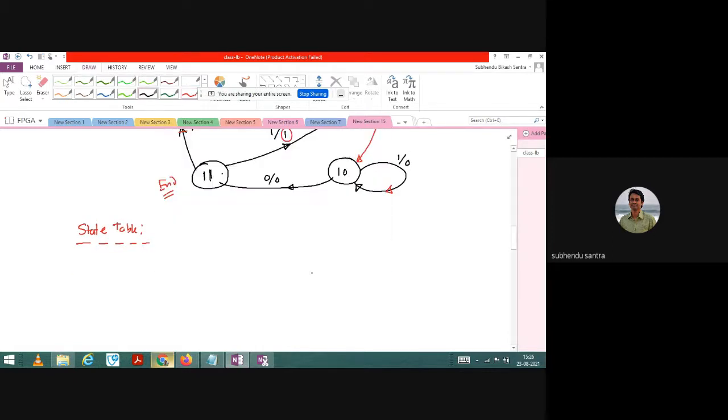So what I will write: present state, and I will also write input, because input is also there. So present state, input, then you have next state, and finally the output.